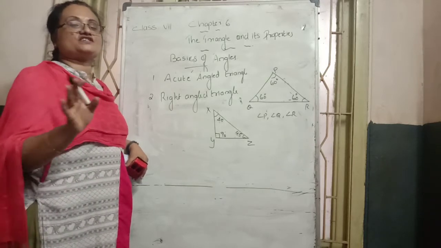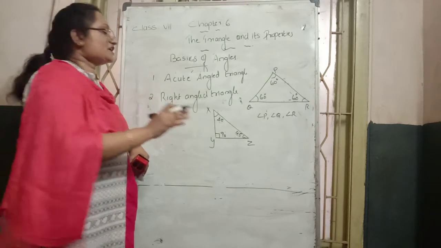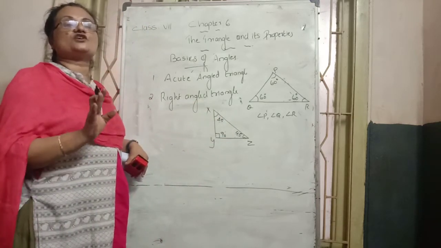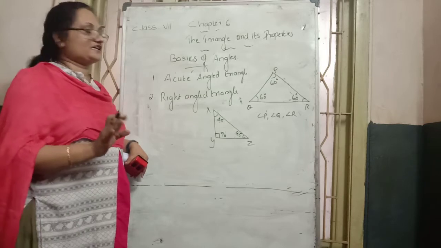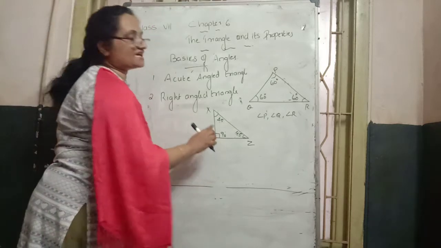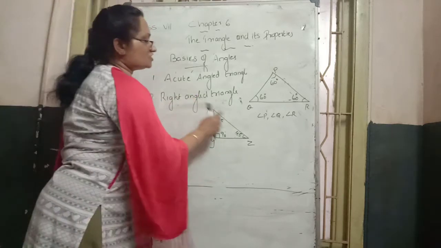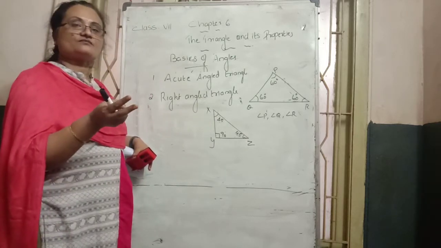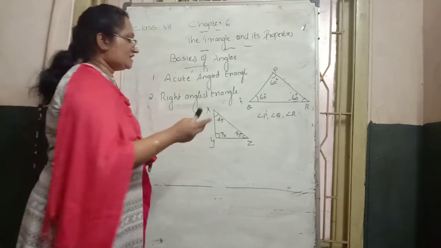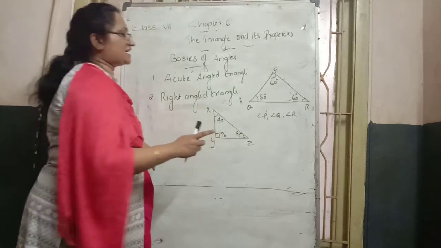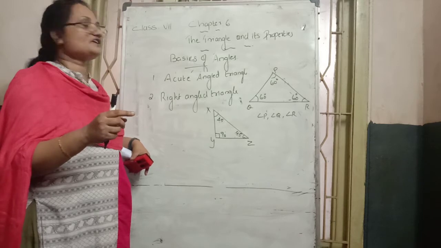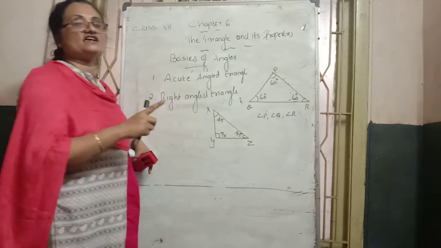Adding the three angles inside a triangle, we always get 180. Remember also that if one angle is 90 degrees, the remaining two angles are less than 90 degrees. Such a triangle, with one angle of 90 degrees, we call a right angled triangle.